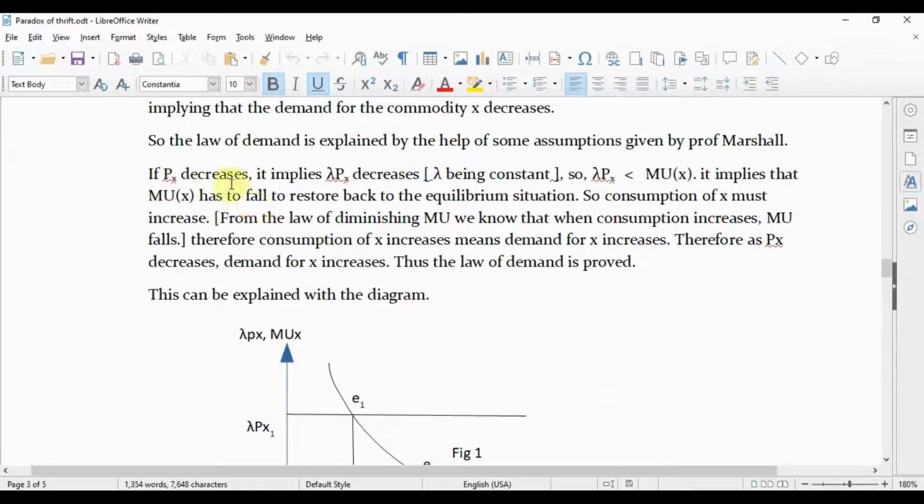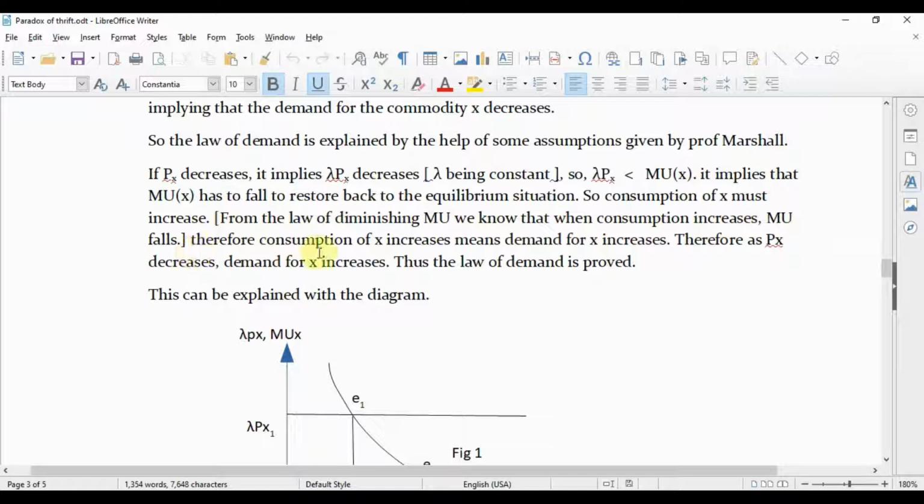Again, if px decreases, it implies lambda px decreases, lambda being constant. So lambda px is less than mu x. It implies that mu x has to fall to restore the equilibrium situation, that is lambda px equals mu x. If mu x has to fall, the consumption of x must increase, because if the consumption of a commodity increases, the marginal utility decreases. From the law of diminishing mu, we know that when consumption increases, mu falls, and vice versa.